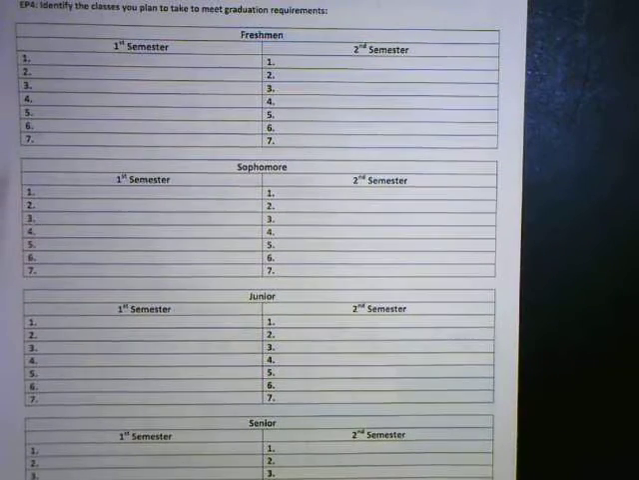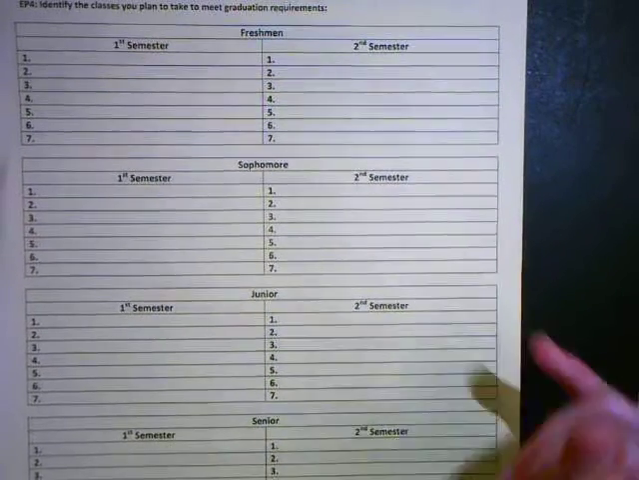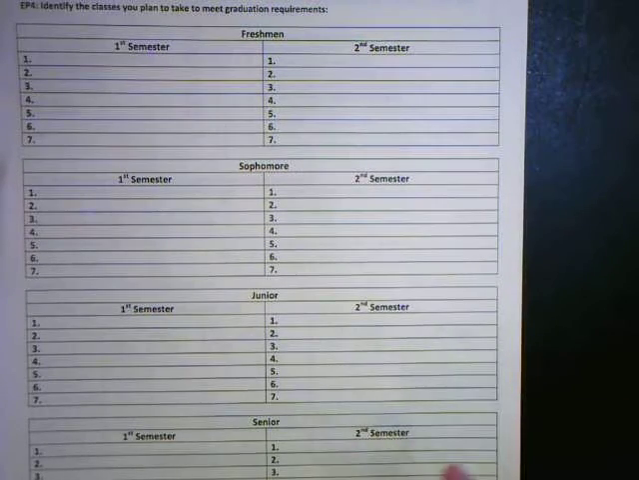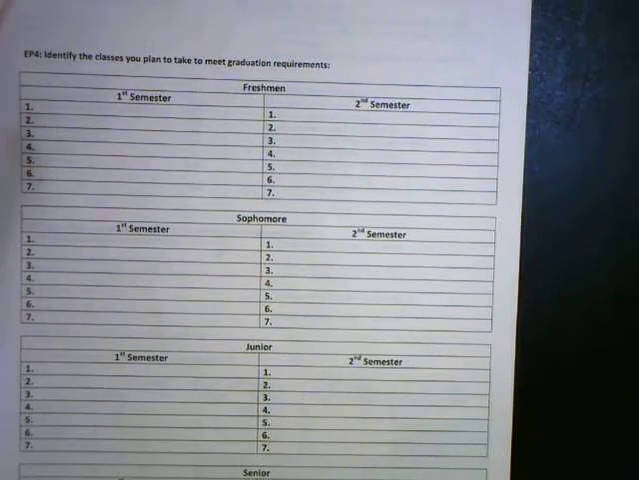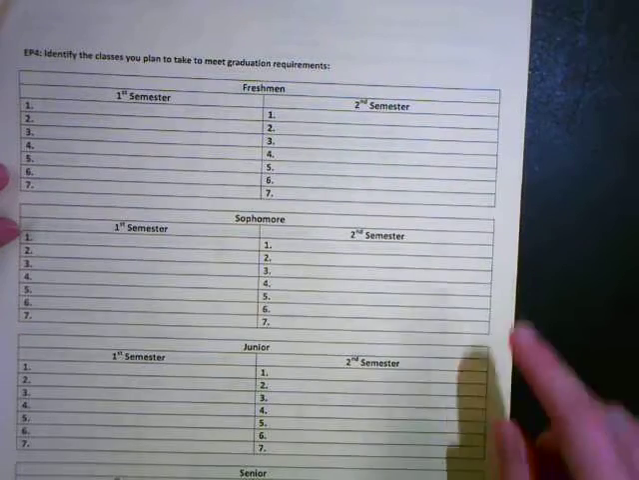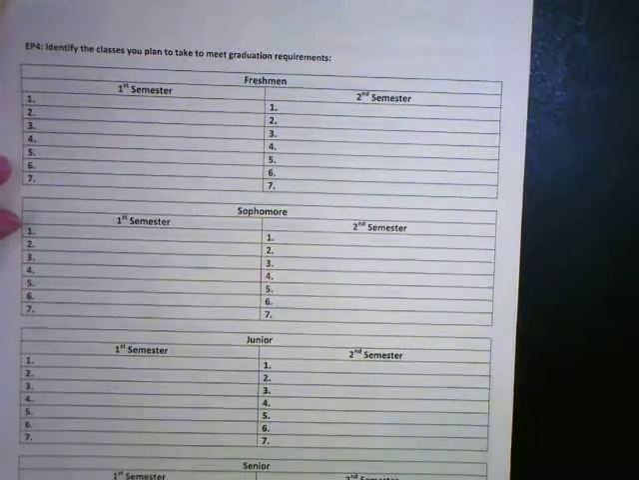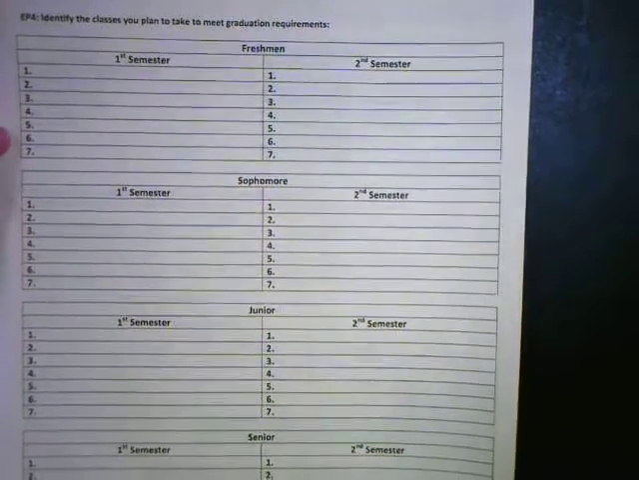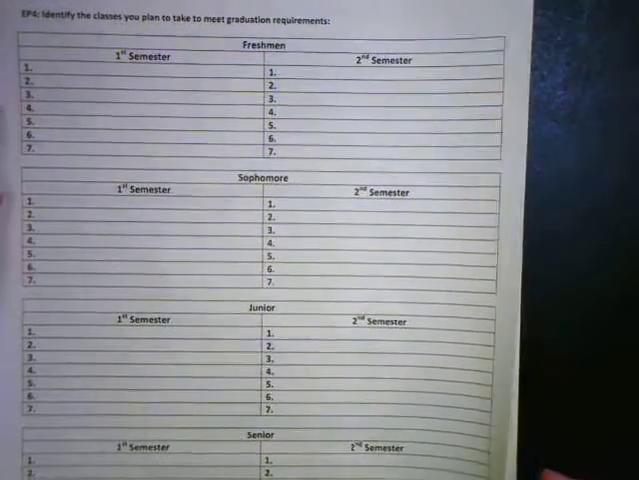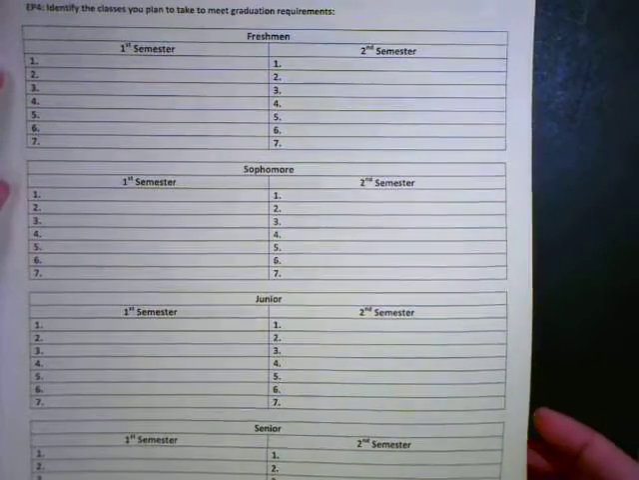Then the rest of the page gives you space to write all your classes that you've taken each year, freshman, sophomore, junior, senior, first and second semester, so you can list the classes that you've done so far and start planning out classes that you want to take in the future. It's especially helpful for those of you that have a few years left. You can start planning out what you want to take and kind of see what you might be able to fit in your schedule and what you might not be able to fit in.